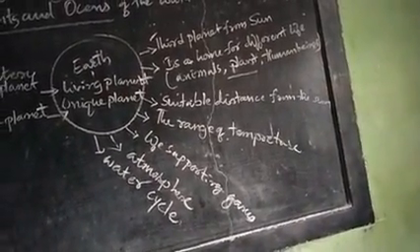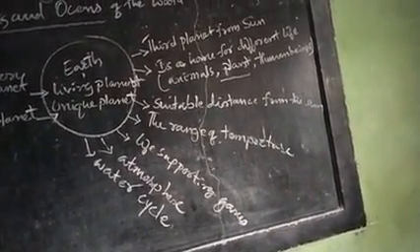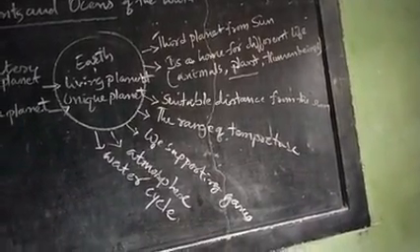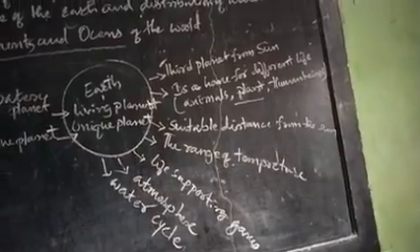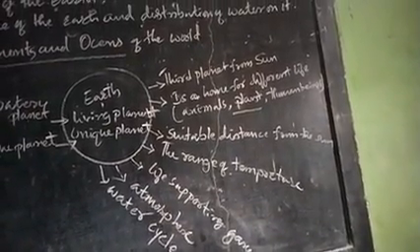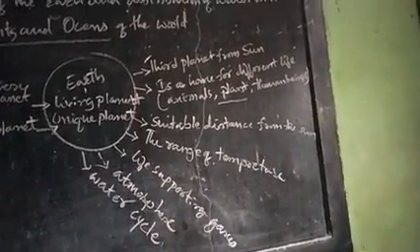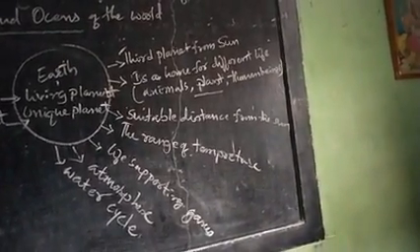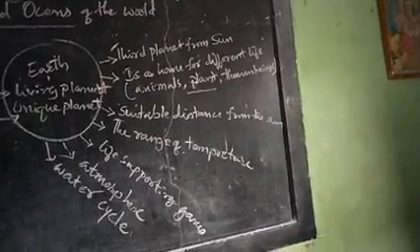Number one, it is located as the third planet from the sun. It is a home for different types of lives like animals, plants, and human beings. It is located at a suitable distance from the sun.